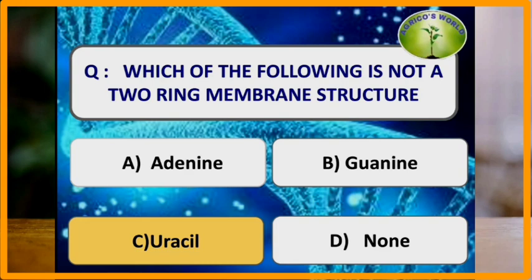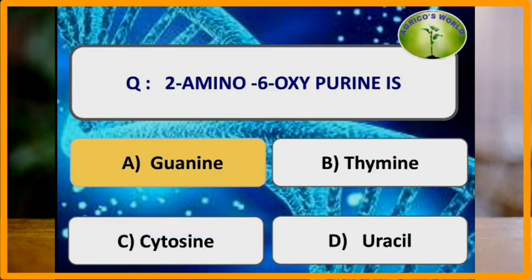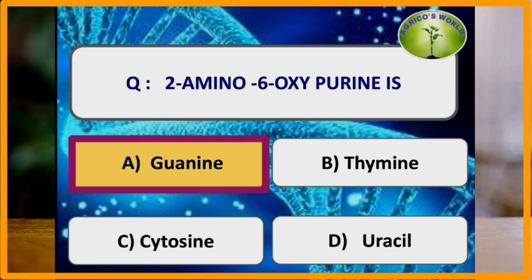Which of the following is not a two-ring structure? As said earlier, purines are the two-ring structures and pyrimidines are the single-ring structures. So the answer is uracil, which is a single-ring structure. 2-amino-6-oxypurine is guanine, whereas thymine is 2,4-dioxy-5-methylpyrimidine, cytosine is 2-oxy-4-aminopyrimidine and uracil is 2,4-dioxypyrimidine.